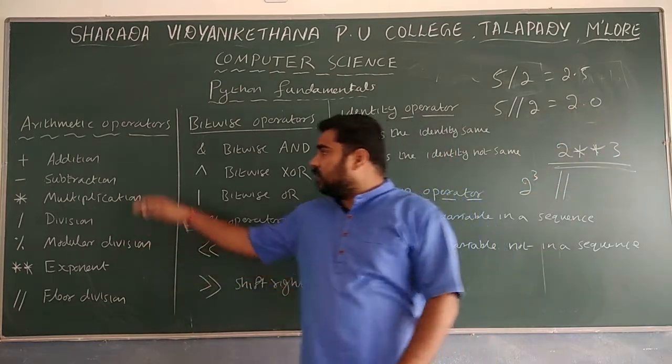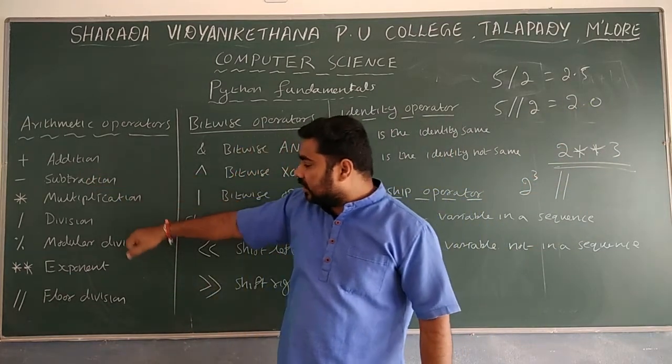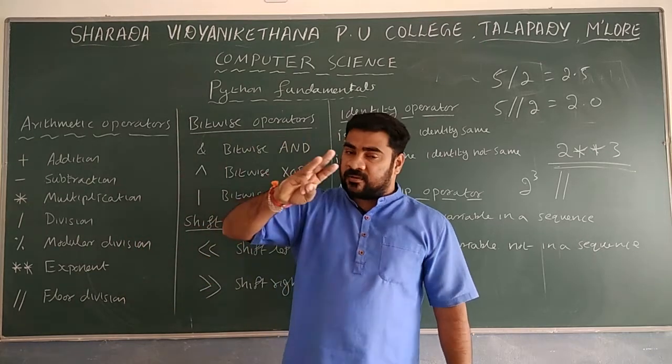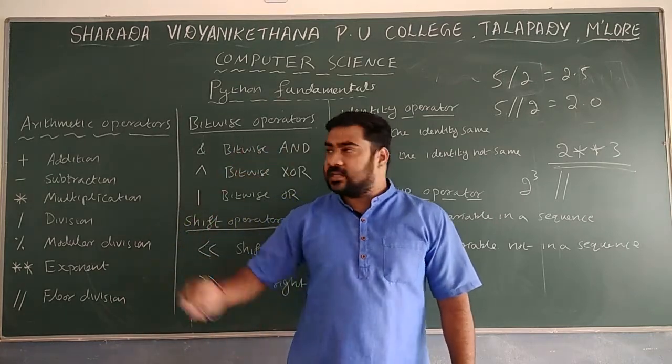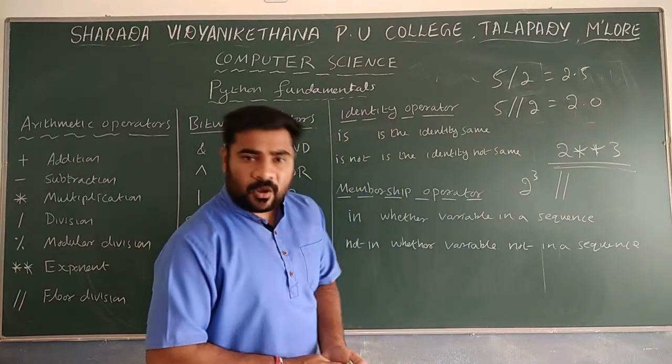So that is about the arithmetic operators. Remember: addition, subtraction, multiplication, division, modular division, exponent and floor division. Remember, three types of divisions are there: division, floor division and modular division. These are the different types of arithmetic operators to perform arithmetic operations.